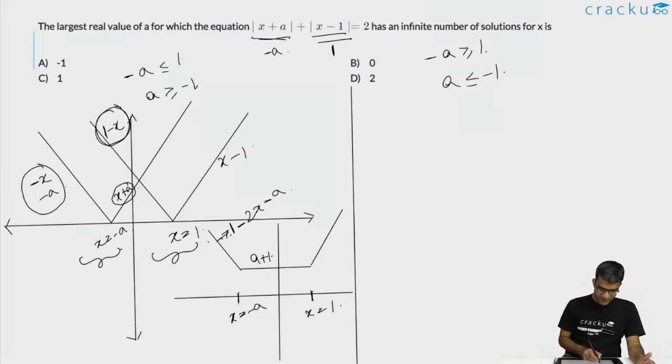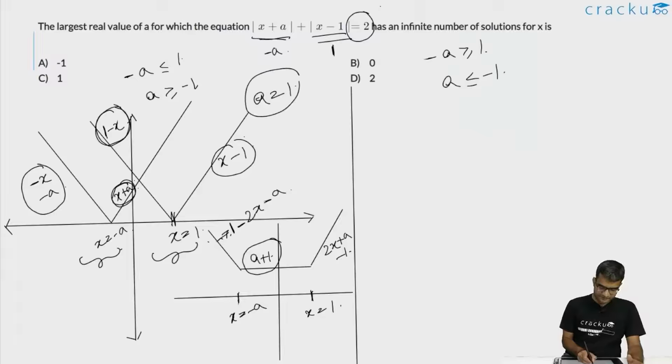And to the right over here, this graph will be x minus 1 and this graph is x plus a. So if you are adding both of them together, you are going to get 2x plus a minus 1. Now this will have infinite solutions only if this straight line over here, a plus 1 is equal to 2, or when a is equal to 1.